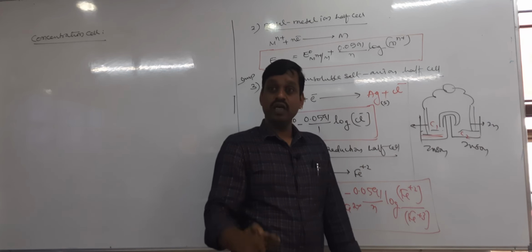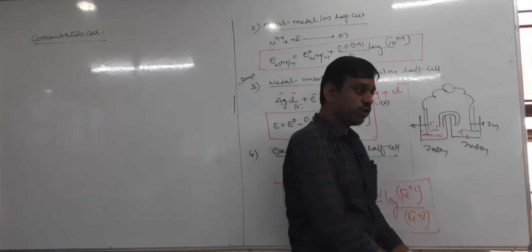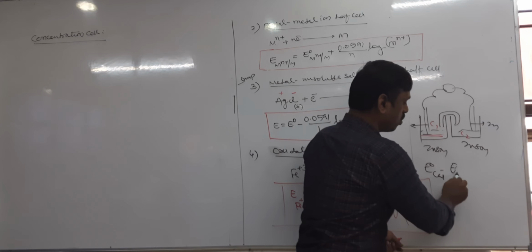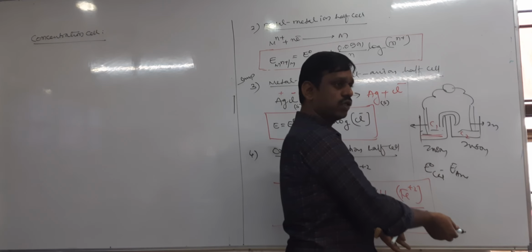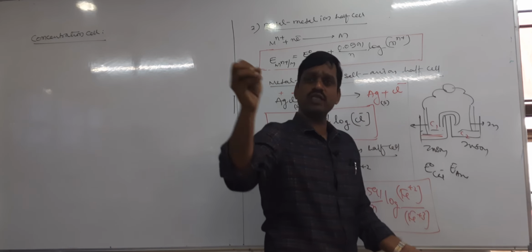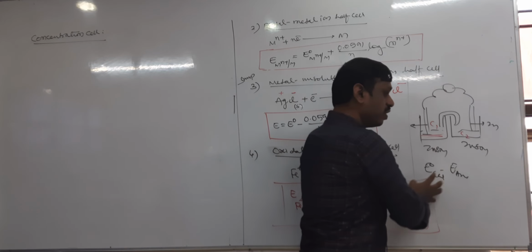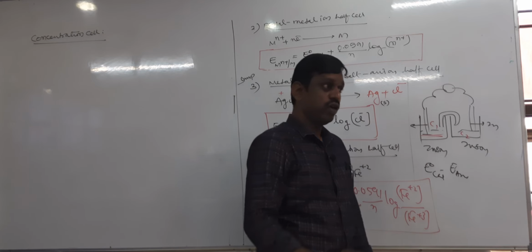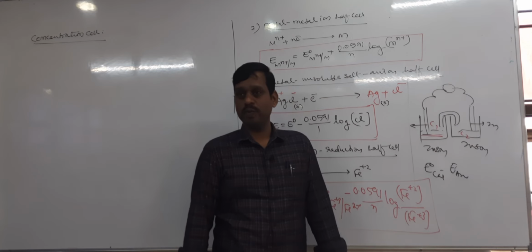It means in all concentration cells, E naught cell will be 0, because E naught cell equals E naught cathode minus E naught anode, and here cathode and anode are both the same. So the E naught value does not depend on concentration. The E naught value of copper is fixed, and of zinc is fixed. Therefore both E naught values are the same, and the E naught of the cell will become 0. Therefore, in all concentration cells, the E naught value of the cell will be 0.